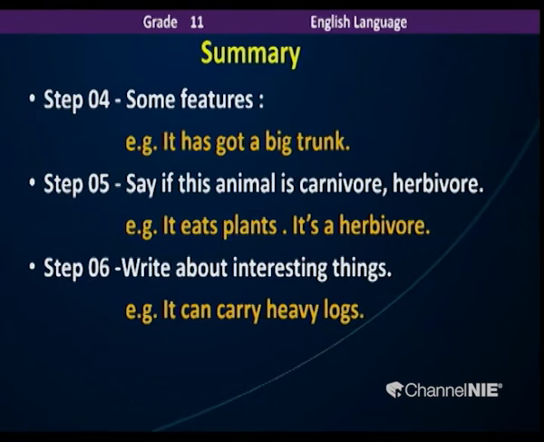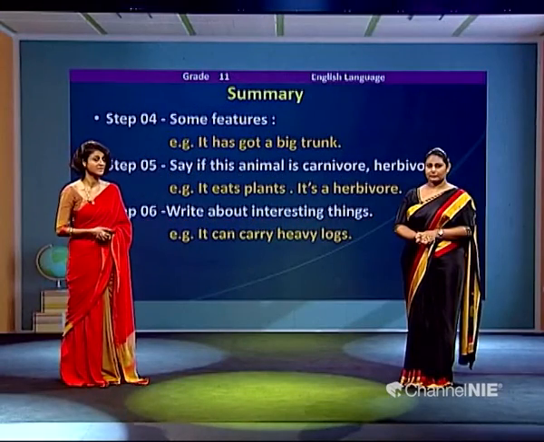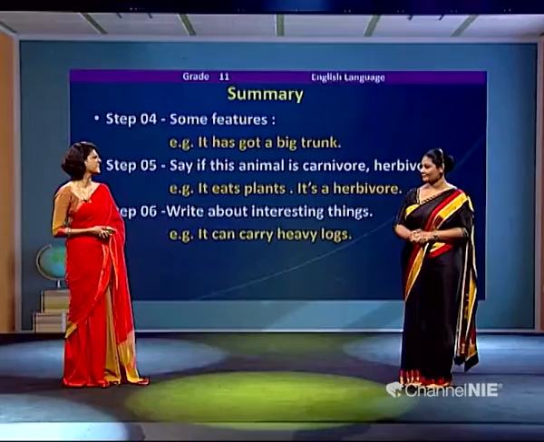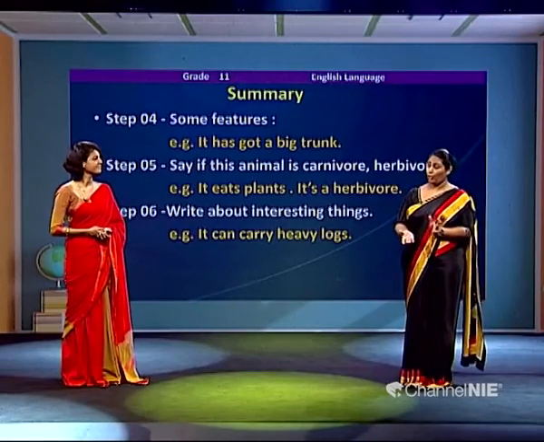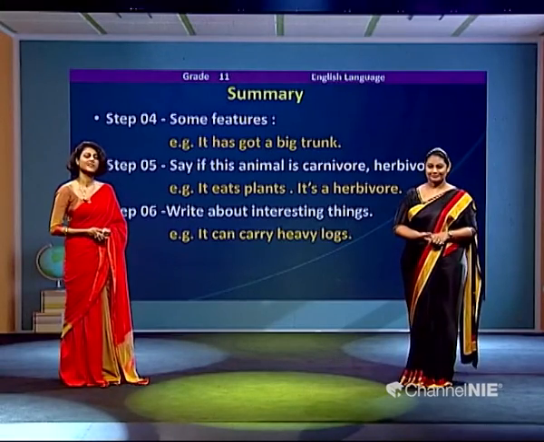How about the tortoise? They have a shell, right? They have a shell, yes. And then we can say if this animal is a carnivore or a herbivore. Yes, that's right. And the herbivores eat the leaves and carnivores eat meat, right? Yes, and the omnivores, they can eat both. And finally, we can write something interesting about this animal. For an example, the elephant. They can carry heavy logs. Likewise, they are used in Perahara. And that's how you write a description about animals.